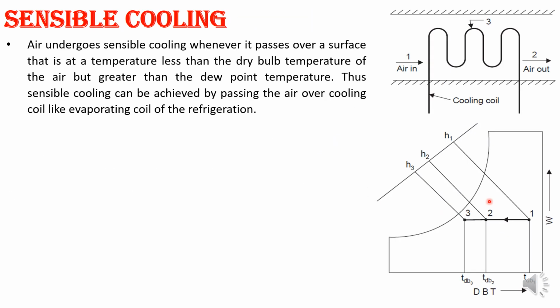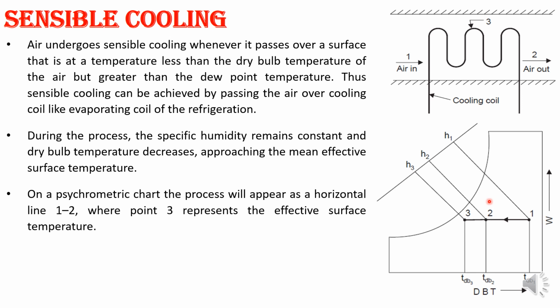First, sensible cooling. Whenever you talk about sensible cooling, air passes through a chamber where a cooling coil will be there. State 1 is the inlet state, T3 is the cooling coil temperature, and T2 is the exit temperature. Air will undergo sensible cooling whenever it passes over the cooling coil, which will be at a temperature less than T1. T3 should always be less than T1.